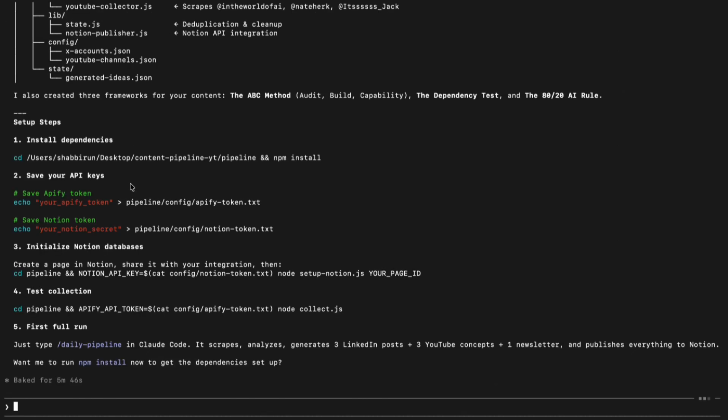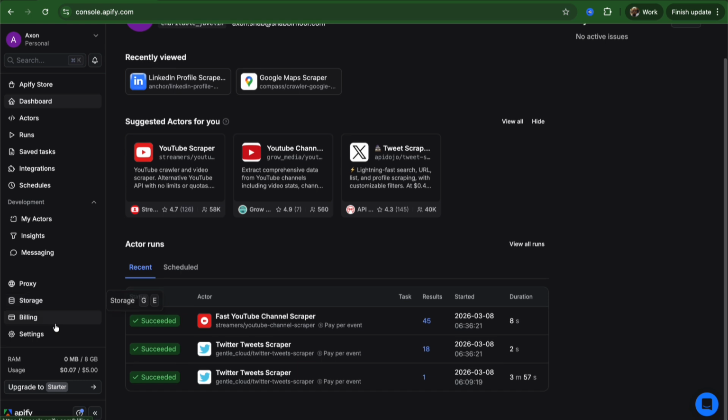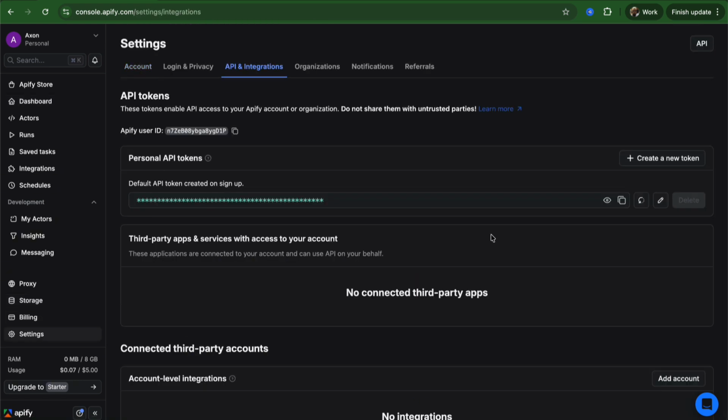While we're waiting for that to happen, let's go ahead and grab the Apify token, the Notion token, and set up a Notion page to create the databases. To get your Apify token, log in to console.apify.com. On the left side, come down to Settings, go to API and Integrations, and copy your API key.